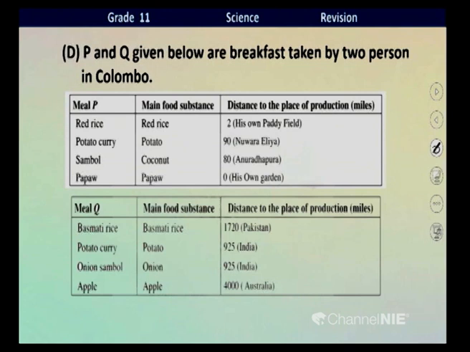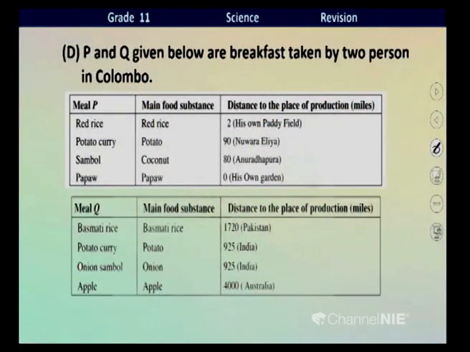At the end, we have to calculate the food miles separately for meals P and Q, right? When you observe the distance to the place of production of each food item in the 2 meals, for meal P the distances given are very short, right?